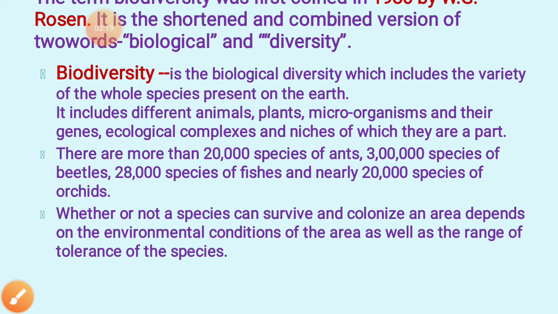On which factors does a species survive in an area? Number one, it depends on the environmental conditions of the area. Number two, the tolerance of the species in that environment. So this is very important to learn.